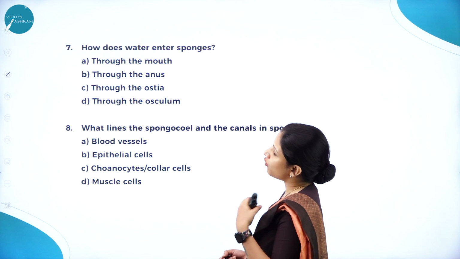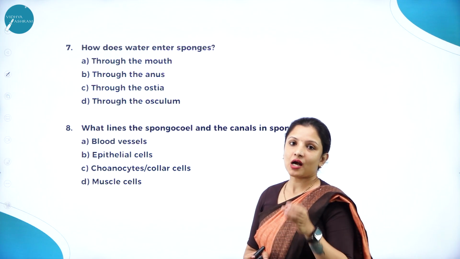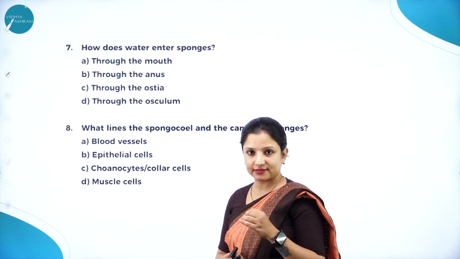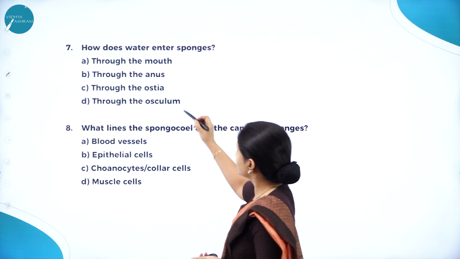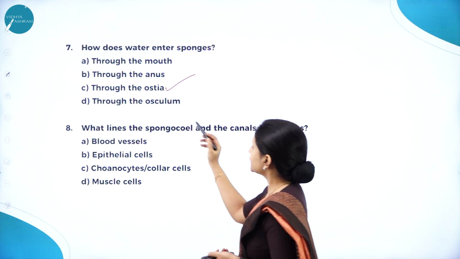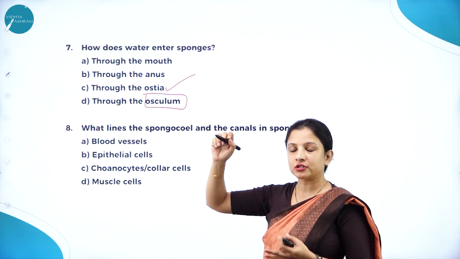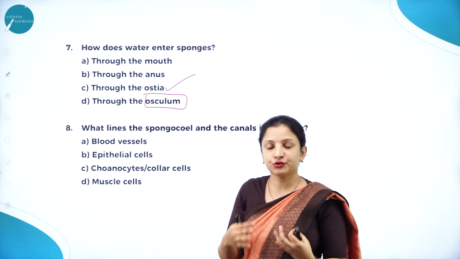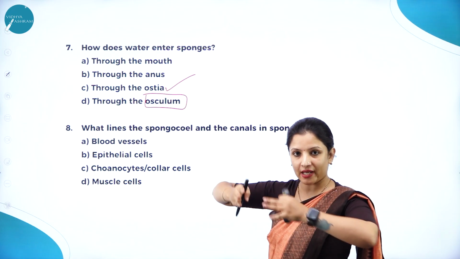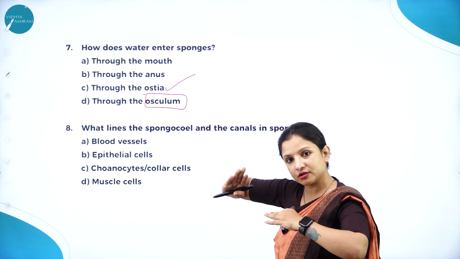Next question, how does water enter sponges? Does water enter through the mouth, through the anus, through the ostia, or through the osculum? So, ostia are nothing but minute pores present in the body of sponges, and it is through these ostia that the water enters into the sponges. Now, osculum is the mouth of the sponge through which the water goes out. Don't get confused. Water enters into the sponges through minute pores called ostia, and water leaves the sponge through a canal system, and that canal system ends in an opening which is called the osculum, and through the osculum the water goes out.